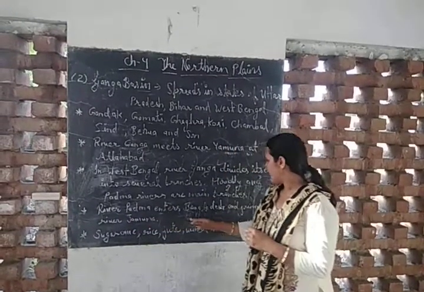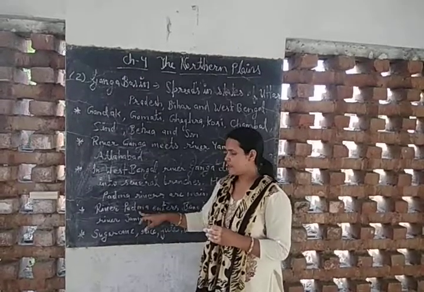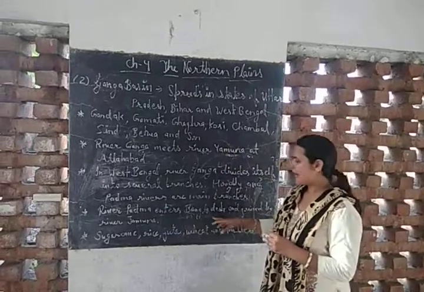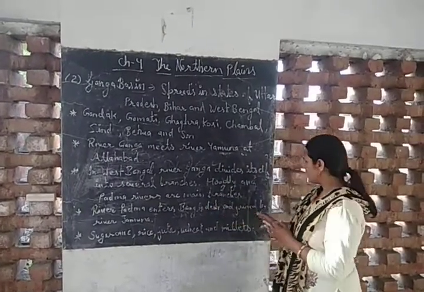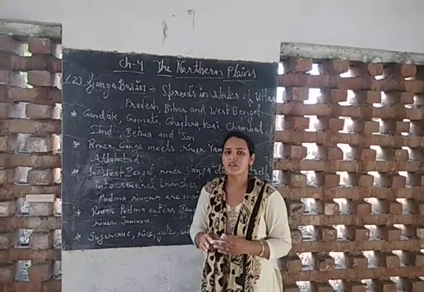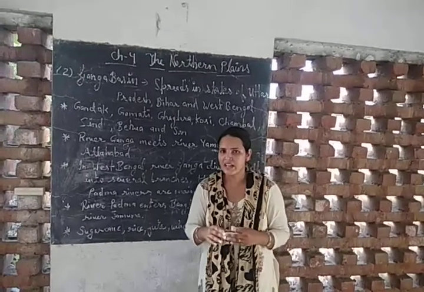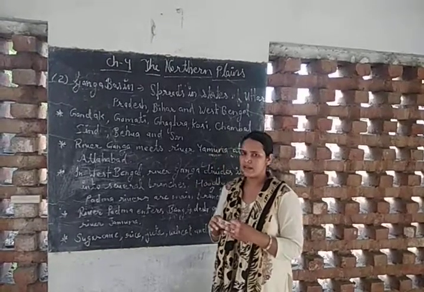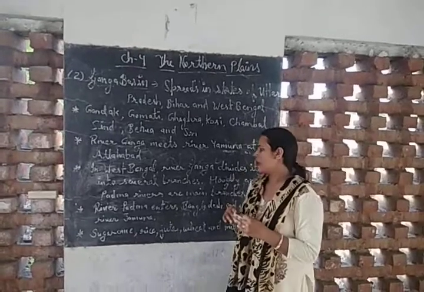River Padma enters Bangladesh and is joined by river Yamuna. One of the famous branches of river Ganga, that is river Padma, enters Bangladesh, and after entering Bangladesh, it is joined by the river Jamuna, the largest branch of the river Brahmaputra. At this point, it makes the largest delta in the world, the Sundarban Delta, before entering the Bay of Bengal.